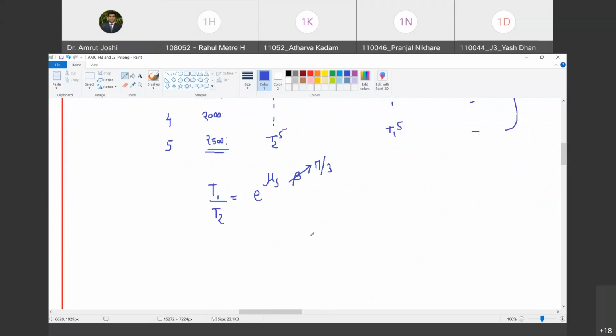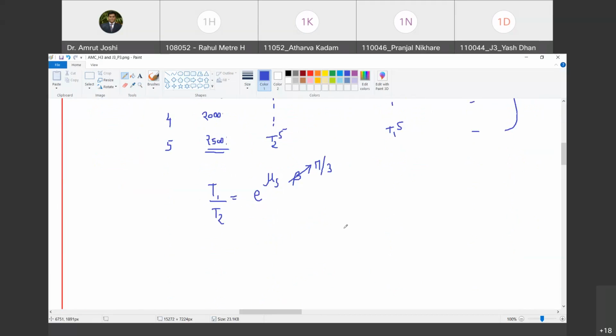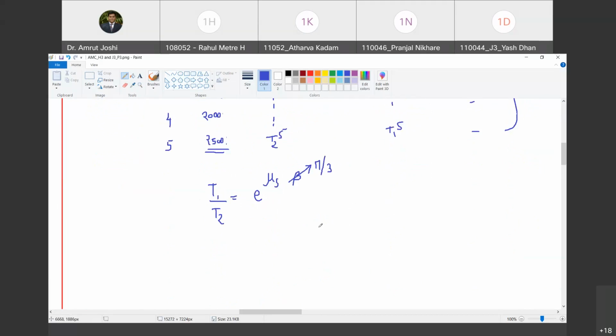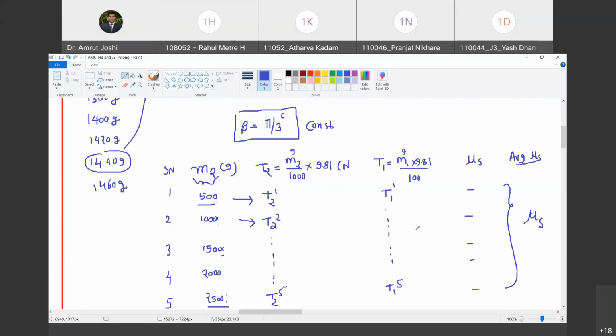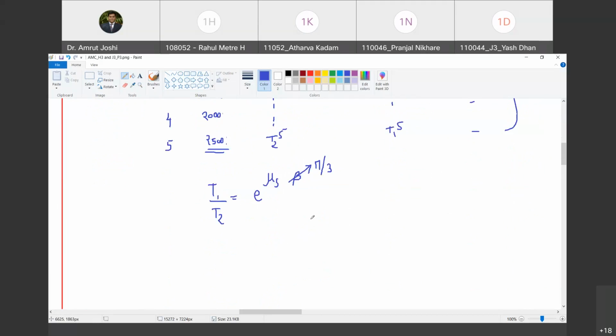Are you with me? Sir, by graphs, will we get the same mu s as we got by average? You may not. You will see that. Why? Because I will now tell you how to do it, and after that it will be clear. Because in a graph we use the method of best fit, which is a graphical method, whereas here this average is the mathematical average. Are you with me? So because the two methods are different, you will not get the same value, there is a slight difference. So now T1 upon T2 is equal to e raised to mu s beta, where here beta is constant. Are you with me?